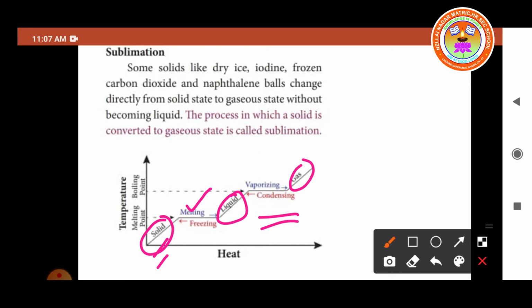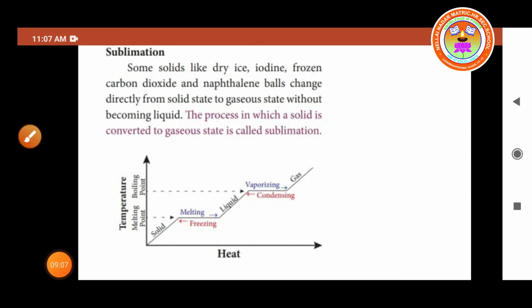Again the liquid becomes solid, this is called freezing, and the temperature is the freezing point. Do you understand, children? What we have discussed in this session, we can draw in graphical format. I hope you understand what we have discussed in this video. Thank you.